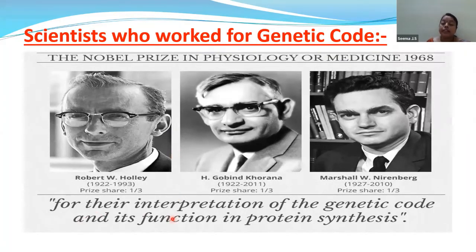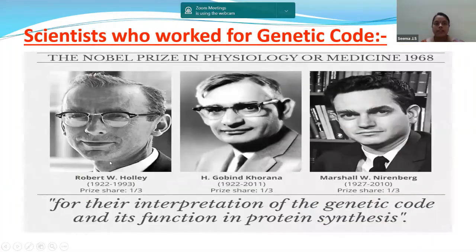For their interpretation of the genetic code and its function in protein synthesis, they received the Nobel Prize. So these 3 scientists' rigorous work on the genetic code brought them the Nobel Prize in the year 1968.